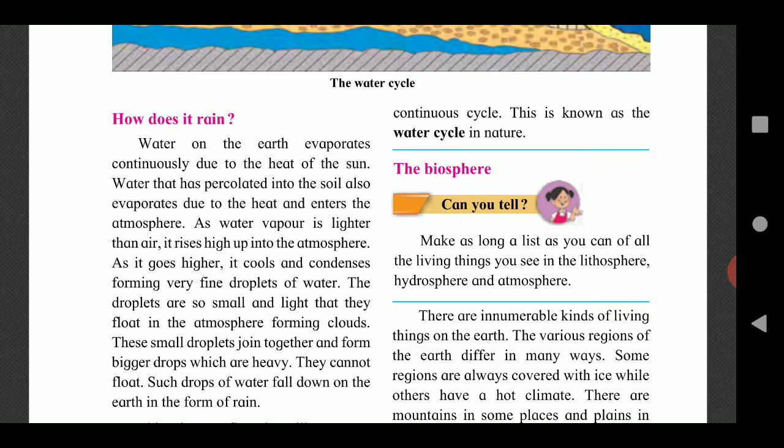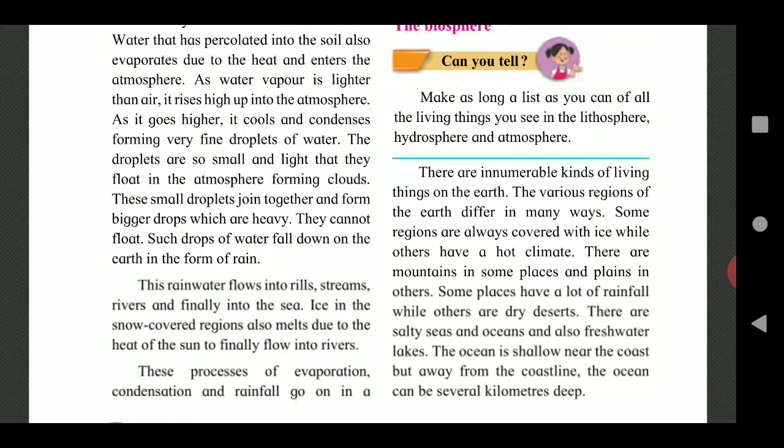This rainwater flows into rills, streams, rivers and finally into the sea. Ice in the snow-covered regions also melts due to the heat of the sun. So it finally flows into rivers.